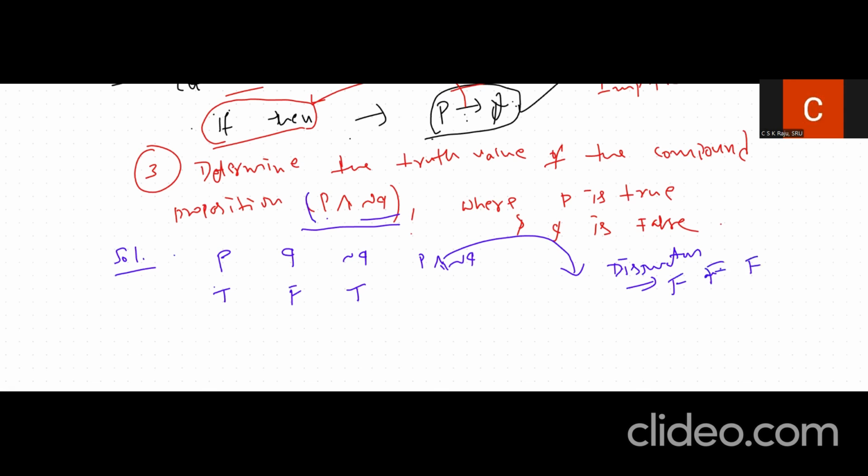Now, according to this question, the compound proposition is P disjunction negation Q. So P is this one and negation Q is this one. If we map this, what we get is true.